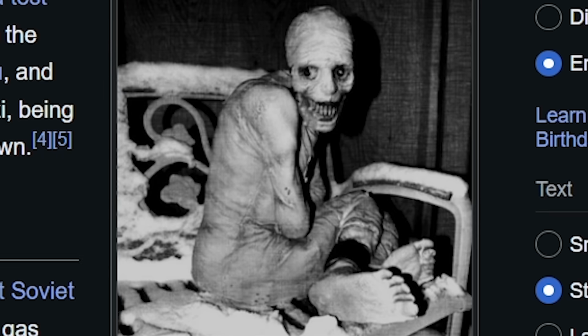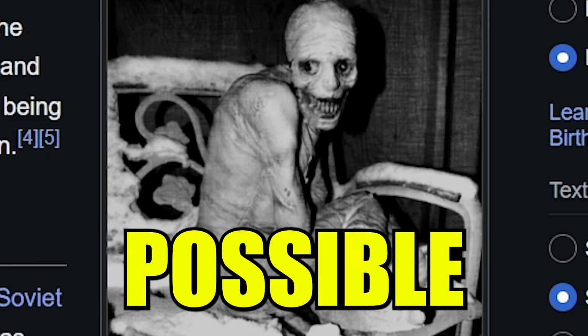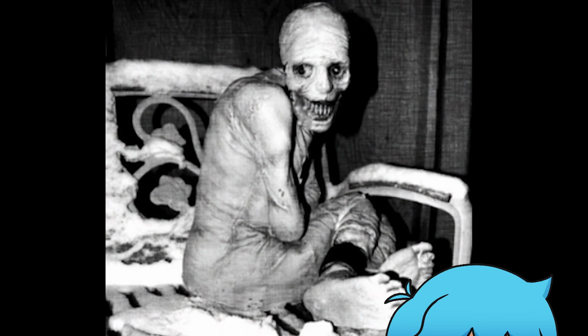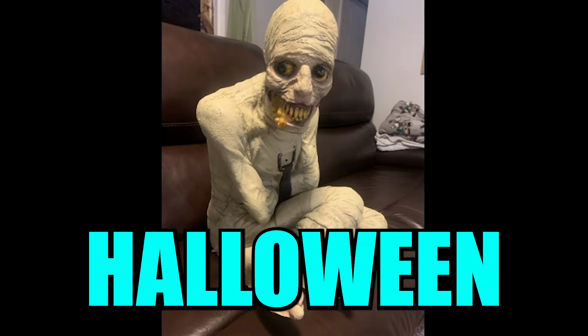Yeah, so that's pretty much what it was. A whole experiment where they wanted to test subjects to stay up for as long as possible, but then bad things would happen. And the victims would end up looking like this. But now don't worry, this isn't actually a real image at all. No, this is actually a Halloween prop.